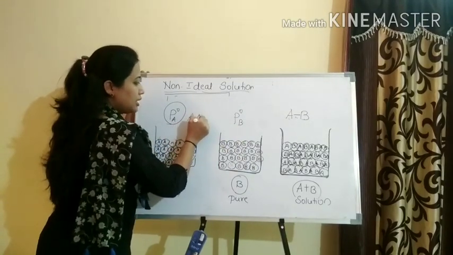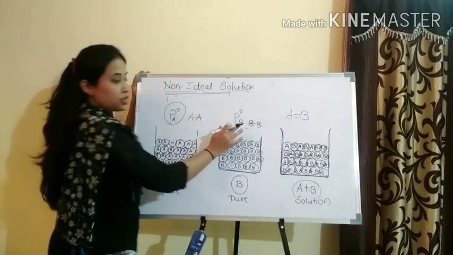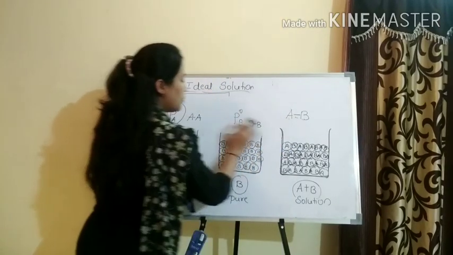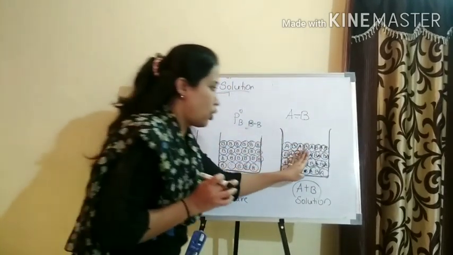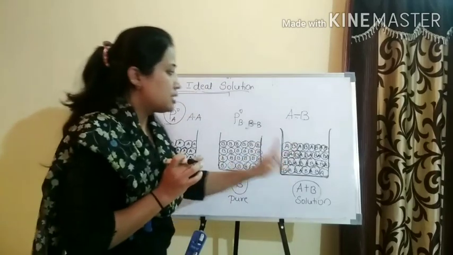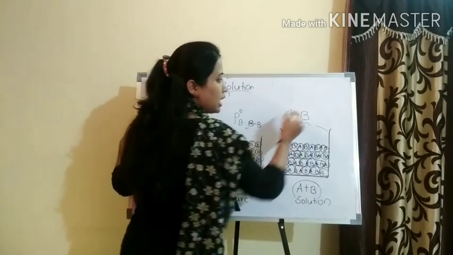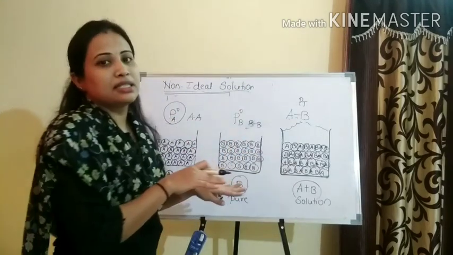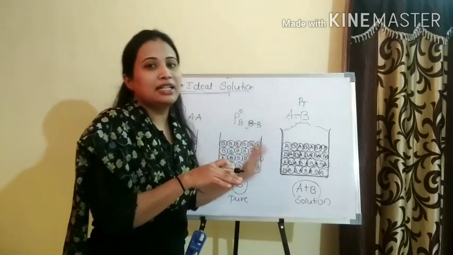Means if AA interaction and BB interaction are less compared to this one, or I could say AB interaction is more, what happens? These molecules are strongly held. When these molecules are strongly held, the escaping tendency decreases, so very few molecules will move to the vapor state, so the vapor pressure after mixing, that is P total, decreases. The vapor pressure of the solution decreases.